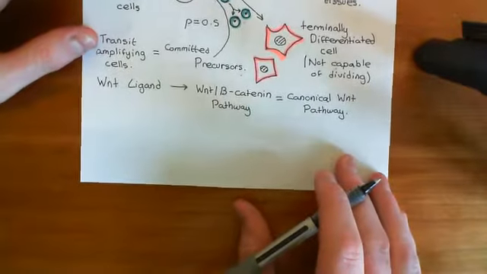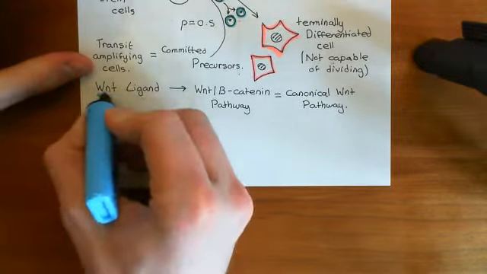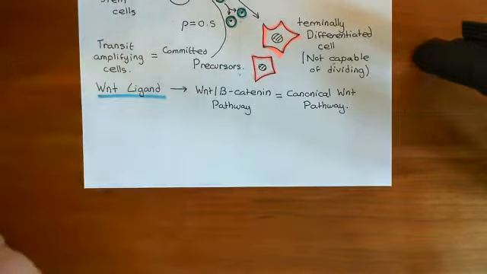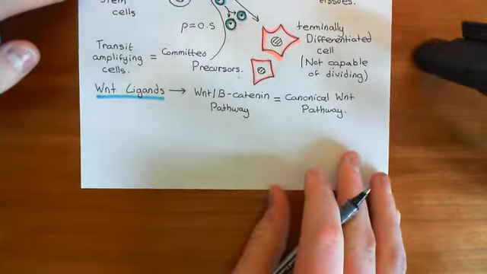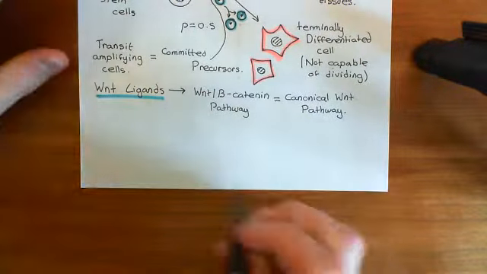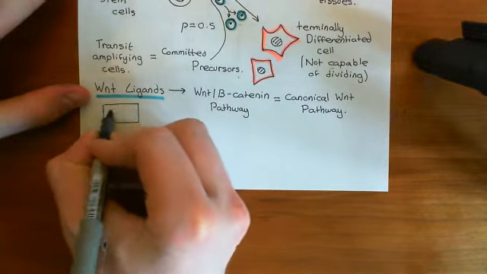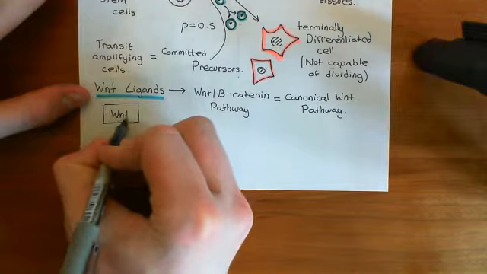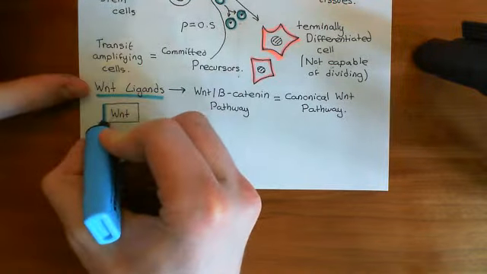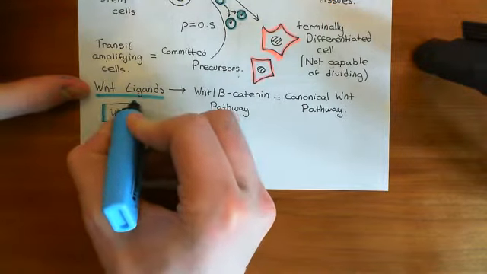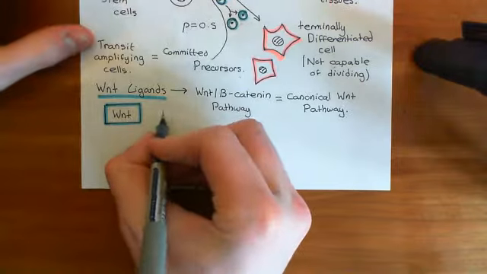Okay, so we'll start off by discussing the ligands themselves, the Wnt ligands. Okay, and I shouldn't have just put Wnt ligand because there are multiple Wnt molecules. Okay, so the Wnt molecules are all proteins, so I'll draw them like so. Here is a Wnt protein. Now, there are multiple different genes in mammals for Wnt proteins. In fact, there are actually 19 different genes for Wnt proteins.